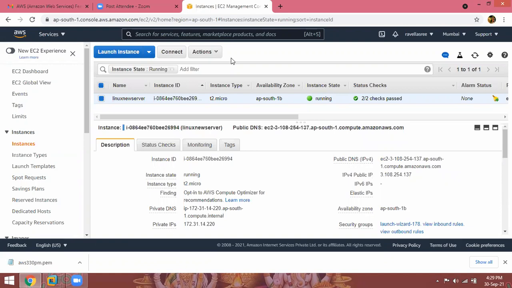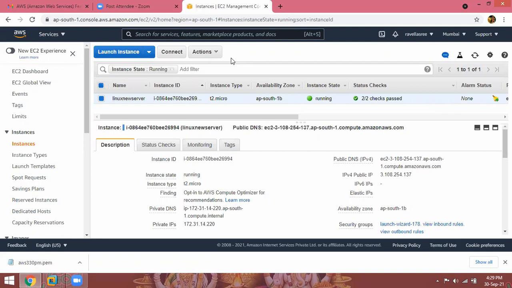Or else, if you are practicing Linux administration, for example, and you practiced half of the topics, tomorrow when you want to practice again, you can stop it. Because 750 hours free of cost is there, so tomorrow you can practice again. You can calculate 750 hours per month. But I am taking a number of classes, so it will calculate each and every time. That is the reason I terminate.